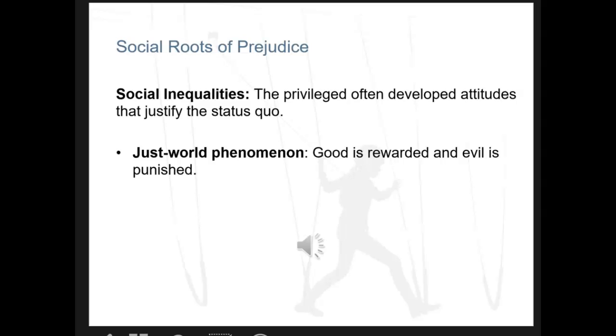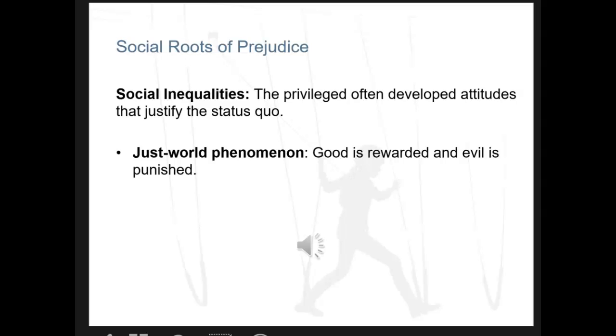Let's discuss a few more terms. Social inequities exist when a few have a lot of resources and a lot of people have few resources. One way in which people justify social inequities is to believe that they have their privilege because of some great standing, something that is unique or special about them. They must have some type of special privilege that justifies them having a lot when a lot of people have a little.